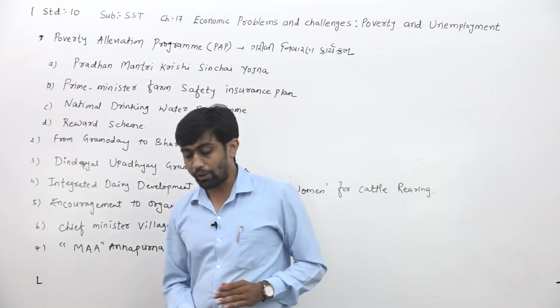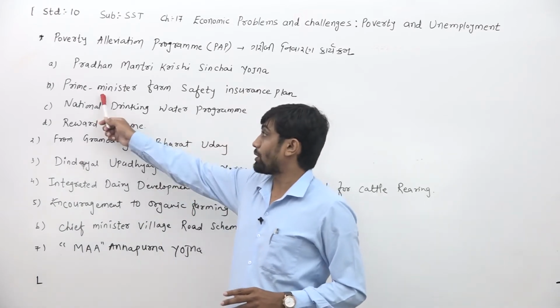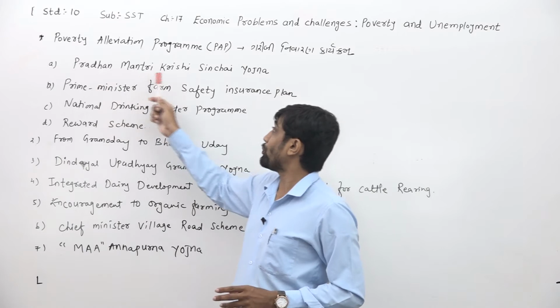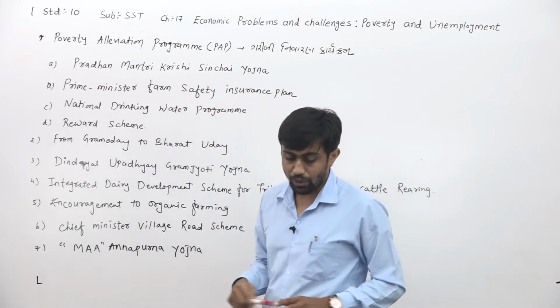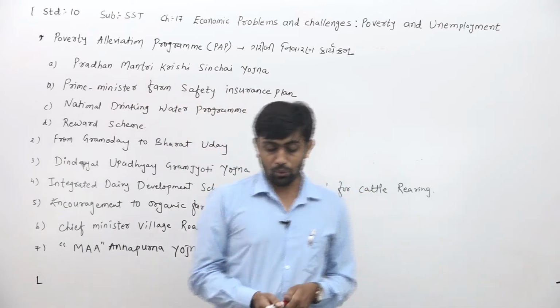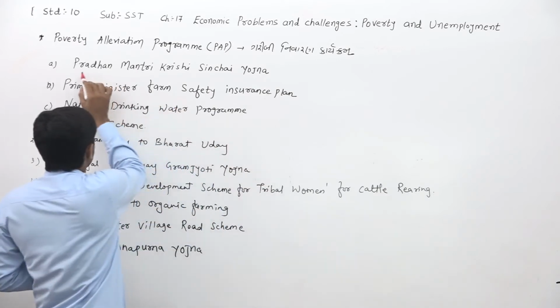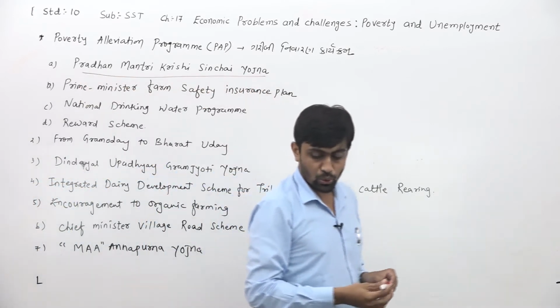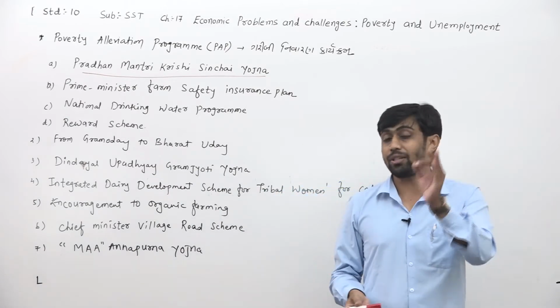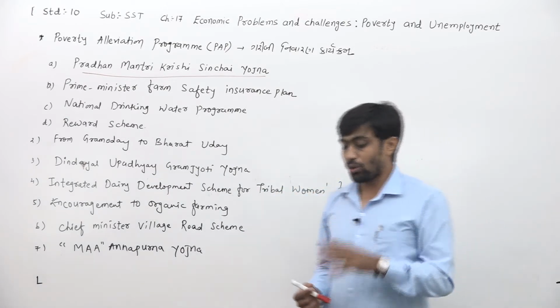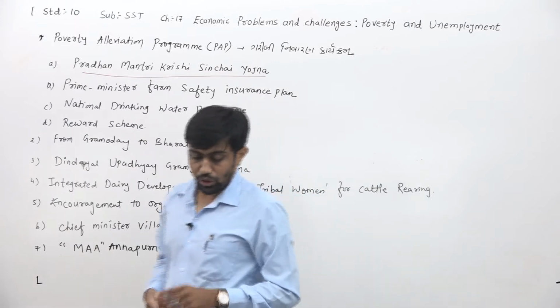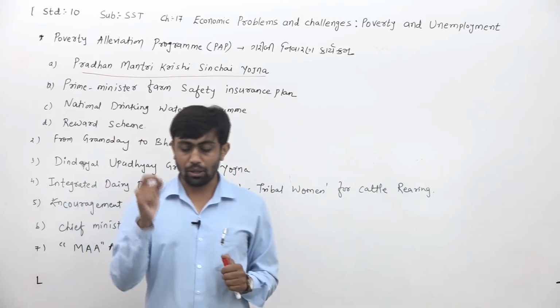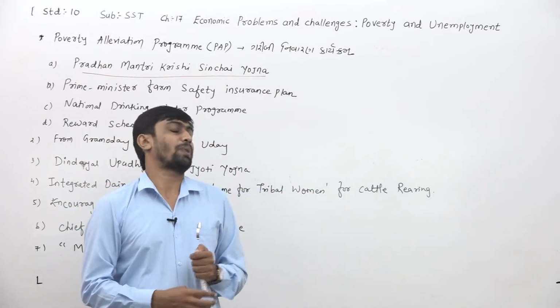Now according to that, first is Pradhan Mantri Krishi Sinchai Yojana. First of all they have given that Pradhan Mantri Krishi Sinchai Yojana. In Gujarati you have to say Pradhan Mantri Krishi Sinchai Yojana. According to this Yojana, under the National Agriculture Plan, what?